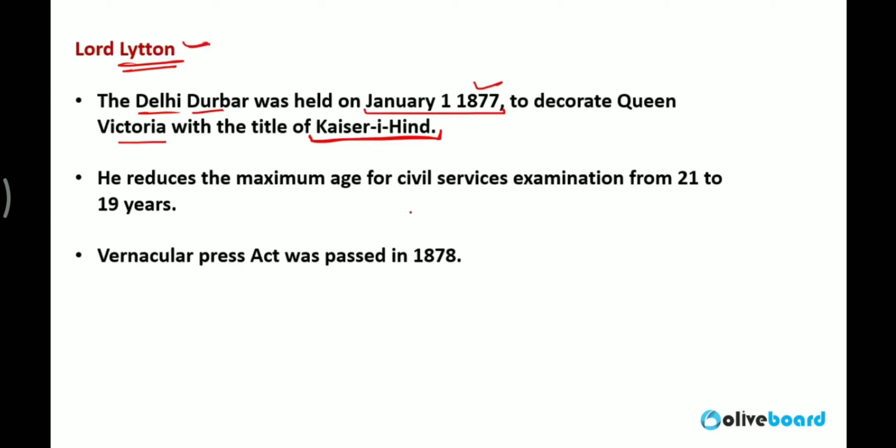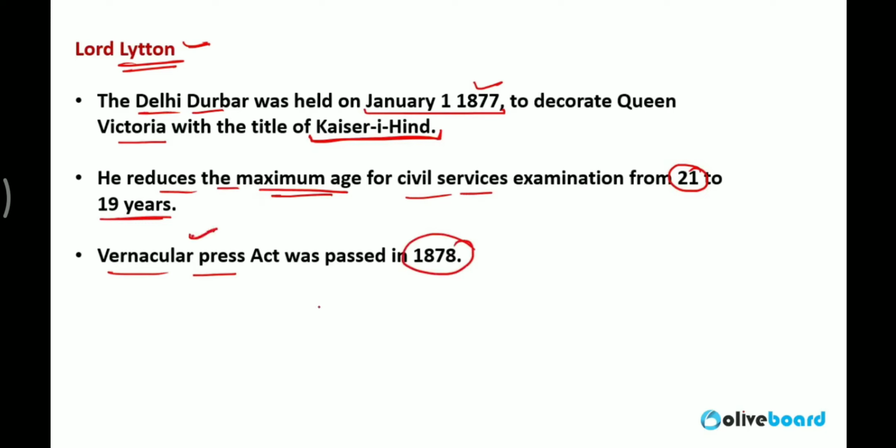Lytton took a few adverse decisions. He reduced the maximum age of the civil services examination from 21 to 19, which means after 19 one was not allowed to write the civil services examination. He also passed the Vernacular Press Act in 1878.